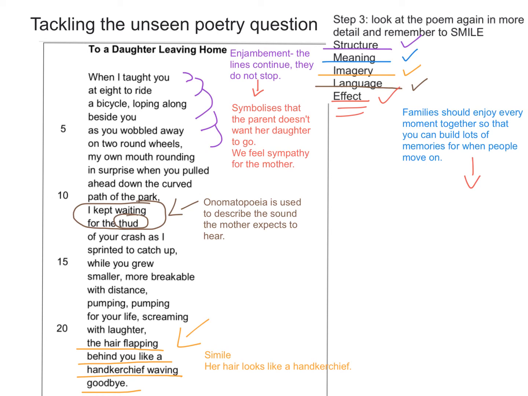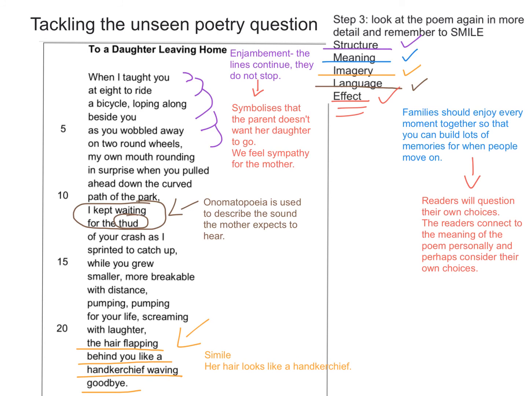Moving on to look at the meaning in the poem, our point was that families should enjoy every moment together so that you can build lots of memories for when people move on. Trying to get us to think about this is going to make us question our own choices. So we now need to look at the impact and the effect that the simile has on the reader.